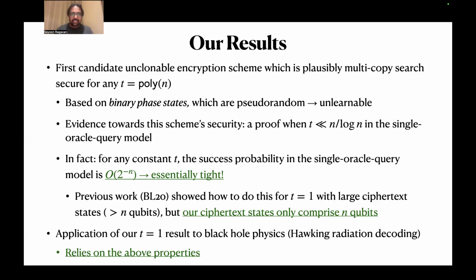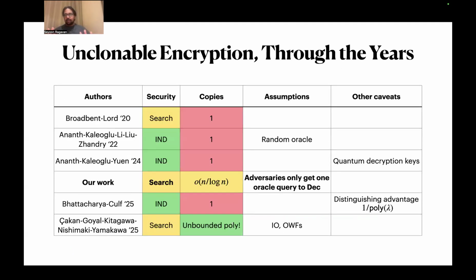Okay, cool. So with that aside, I want to briefly pay lip service to all of the work that's taken place over the years on unclonable encryption. So I have this comparison table. In the second column, we have the security notion. I mentioned earlier that for this talk, we focus on search security, but other works also very rightly consider the important question of indistinguishability security because that's the gold standard. Getting proofs here is a notoriously difficult problem for reasons I won't get into. So there's a mix of search and indistinguishability.